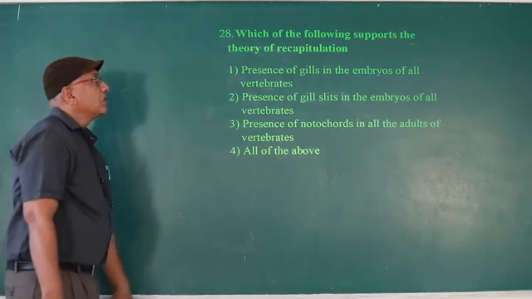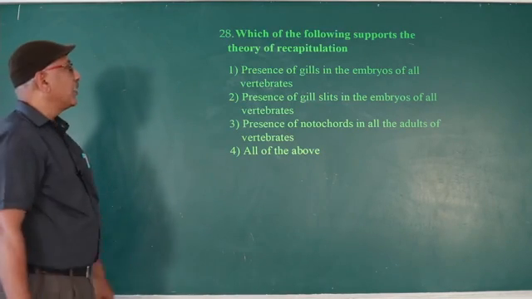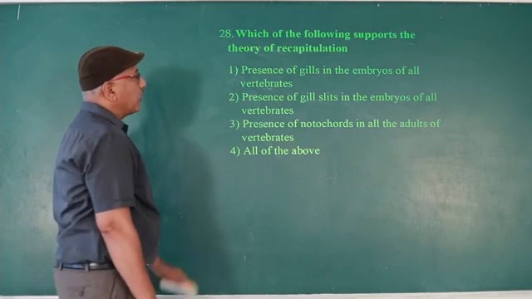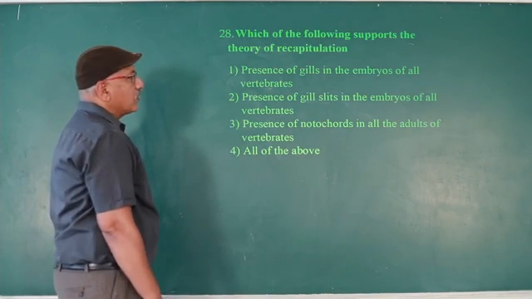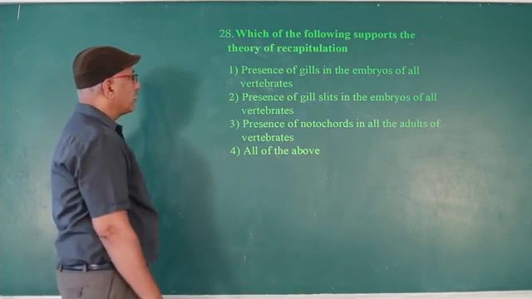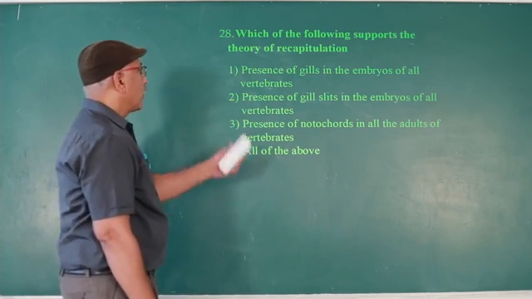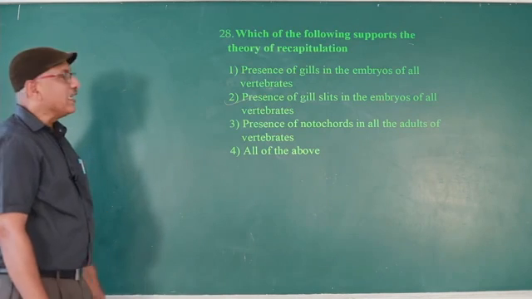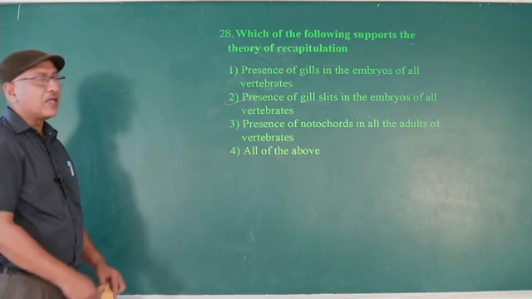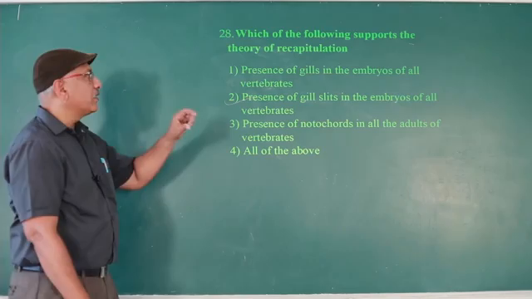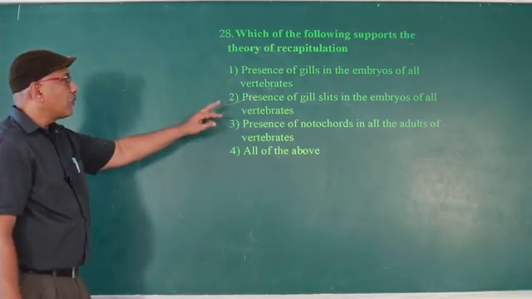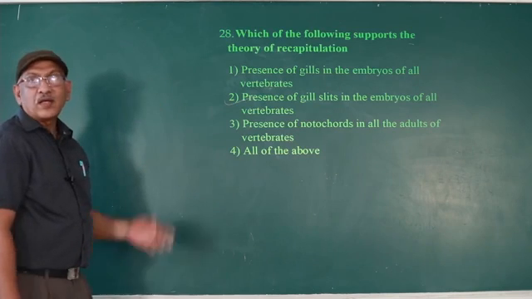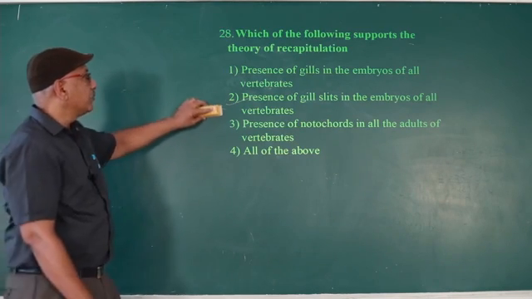Which of the following supports the theory of recapitulation? Presence of gill slits in the embryo of all vertebrates. Presence of gill slits, not gills. Each gill slit may contain a gill, but there is no guarantee that each gill slit contains a gill. So that's why presence of gill slits in the embryo of all vertebrates supports the recapitulation theory.